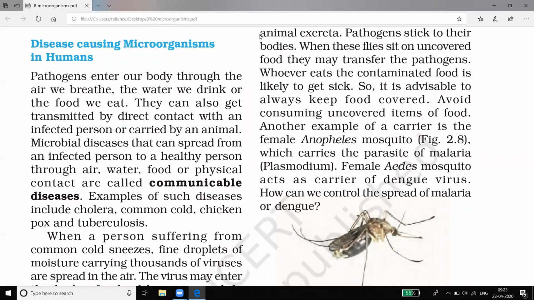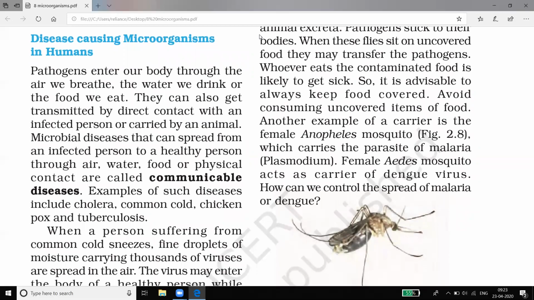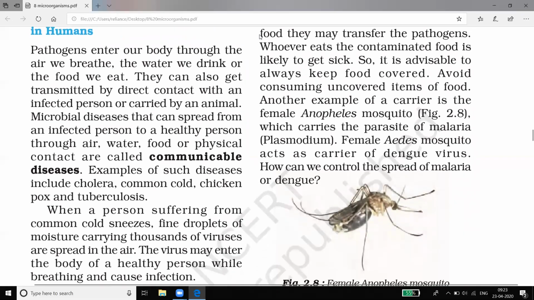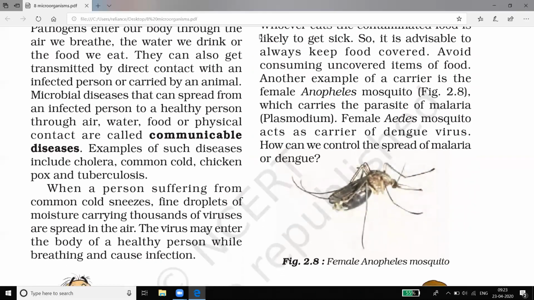Microorganisms can enter our body through water, our breath and the food we eat. There are many microorganisms that can spread diseases through agents like houseflies and mosquitoes. Many agents are there. Some of the insects are spreading the diseases.